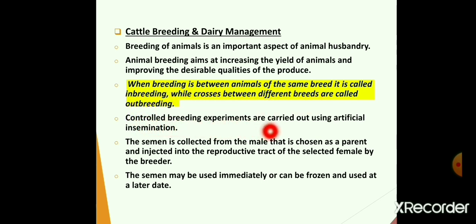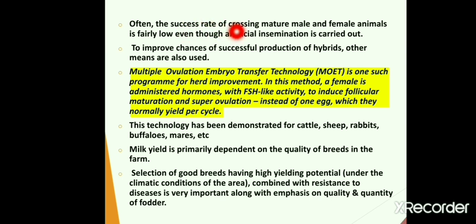Controlled breeding experiments are carried out using the artificial insemination technique. In this technique, semen, which is produced by the male reproductive system of the selected male, is injected into the reproductive tract of the selected female by the breeder. The semen may either be used immediately or can be frozen and used at a later date. Often the success rate of artificial insemination is low, as only one egg is produced in the ovary of the selected female. This might either be successful or not.